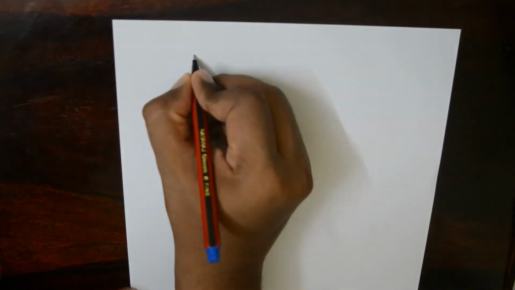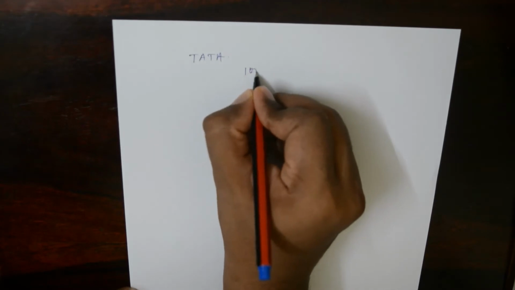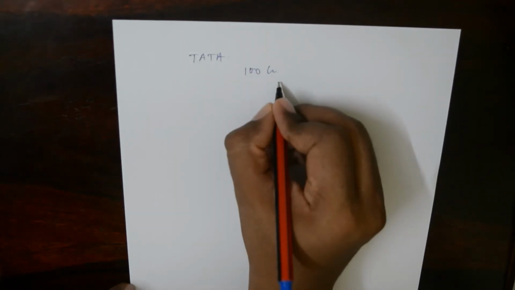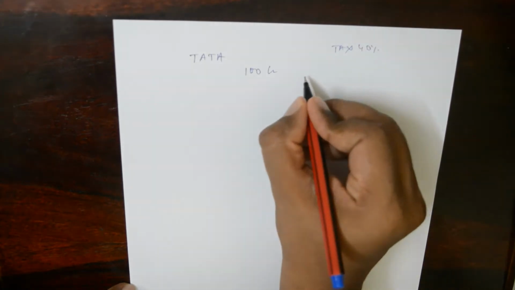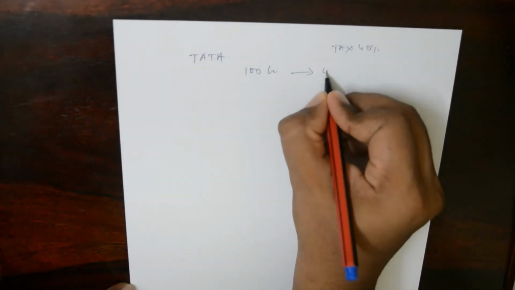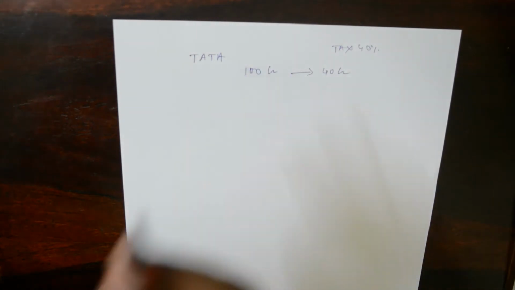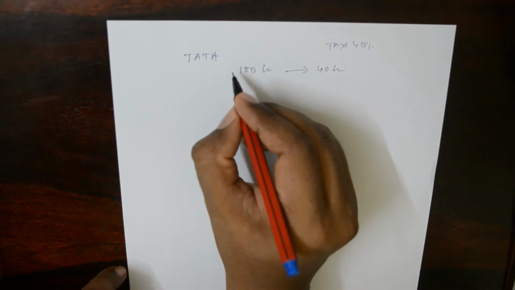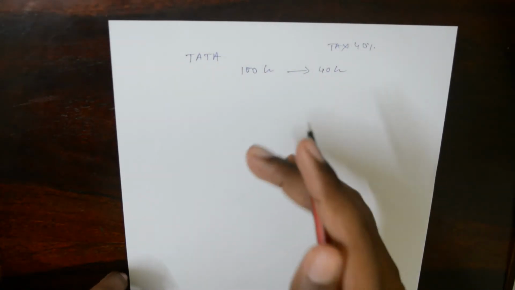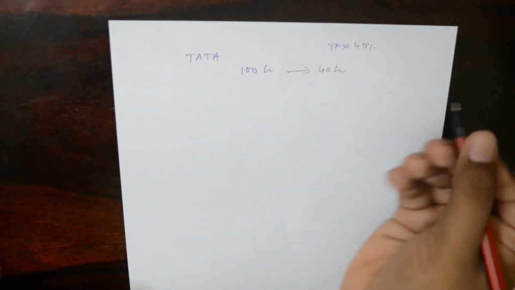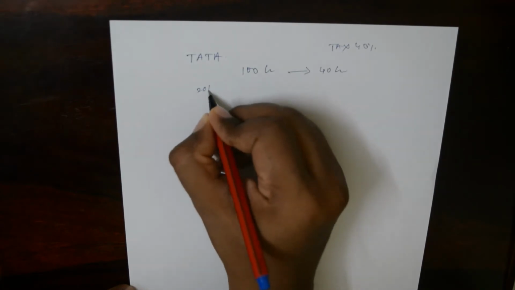Now say Tata's has a profit of 100 crores. Presently they have a profit of 100 crores, and say the tax is 40%. So what is the tax amount now on 100 crores? It is 40 crores, correct? Now what happens here is Tata has to take a decision as of today whether they want to buy an asset or lease an asset. Now say they have taken to lease the asset, because of which their expenses increase by 200 crores.